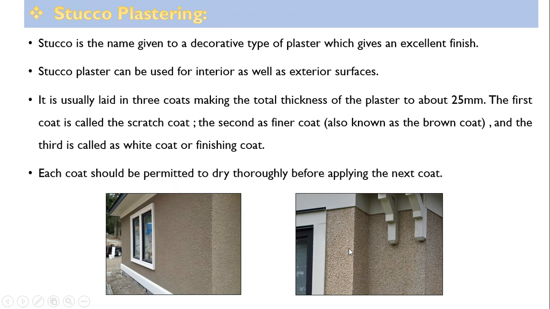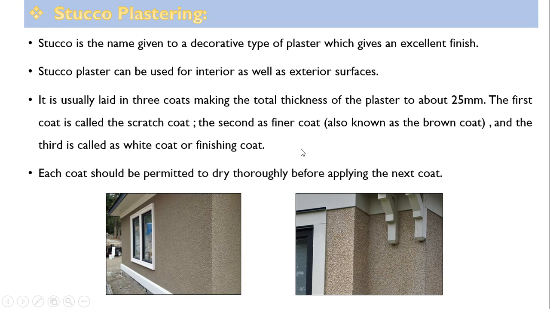So this is called stucco plastering or decorative plastering, normally carried out in 3 coats. First coat is called scratch coat, second coat is called brown coat, and last is the finishing coat. It is applied up to a thickness of 25 mm.